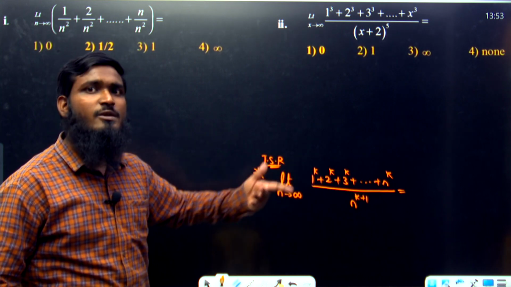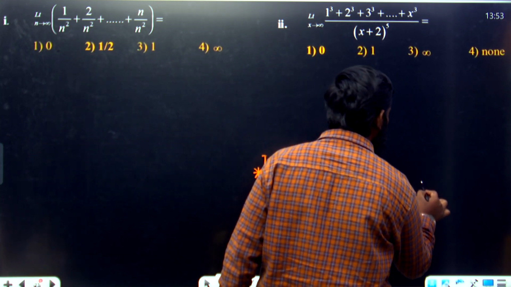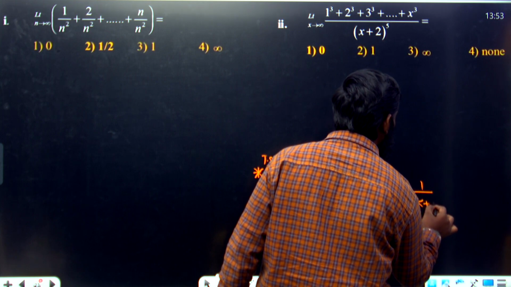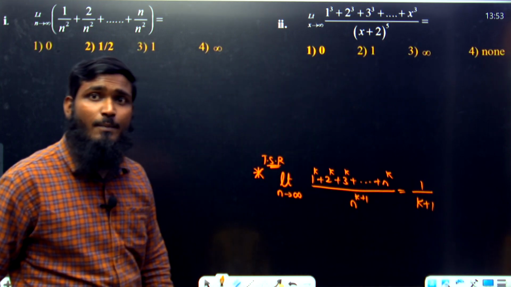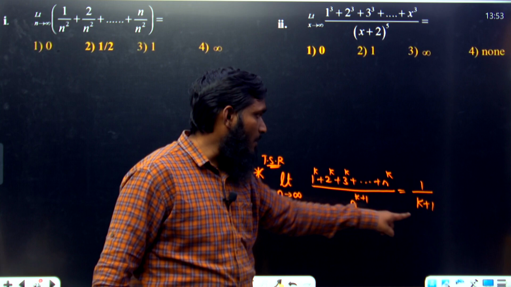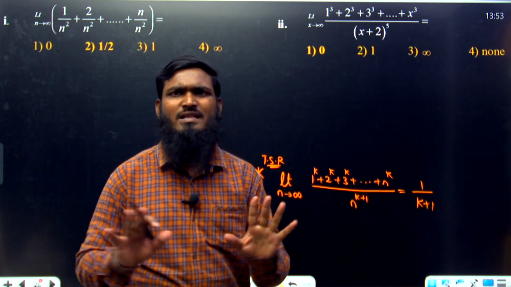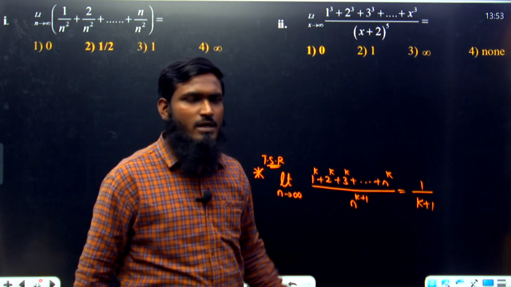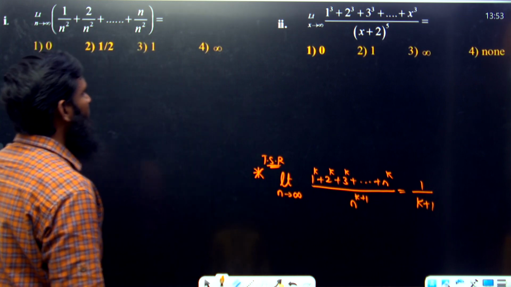If you have this concept, then we can directly write the answer as 1 by k plus 1. What is the meaning of 1 by k plus 1? It means we write the denominator power. That's it. Denominator power we have to write. So this is the TSR we have. Let us see this question now.